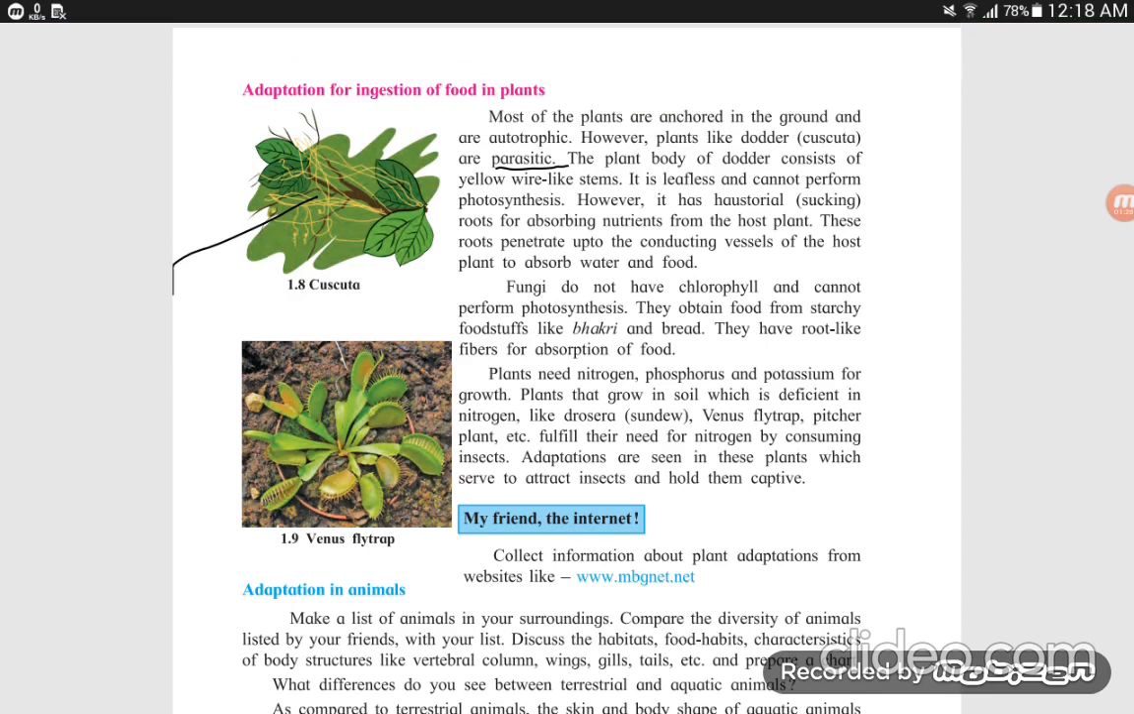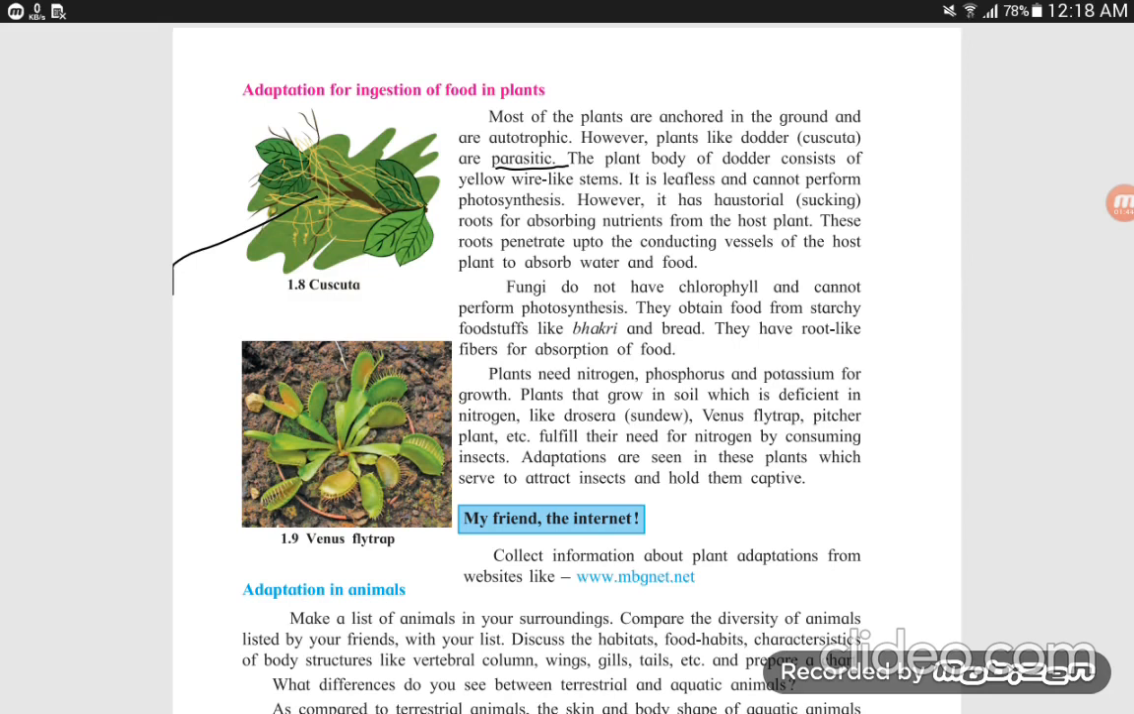However, it has haustoria, that is, sucking roots for absorbing nutrients from the host plant. These roots penetrate up to the conducting vessels of the host plant to absorb water and food. Cuscuta is the best example of a parasitic plant.